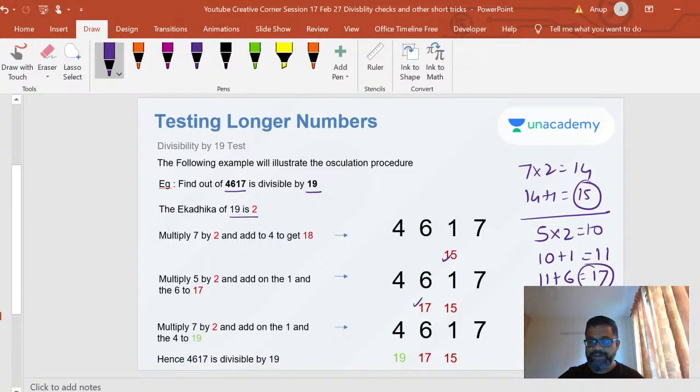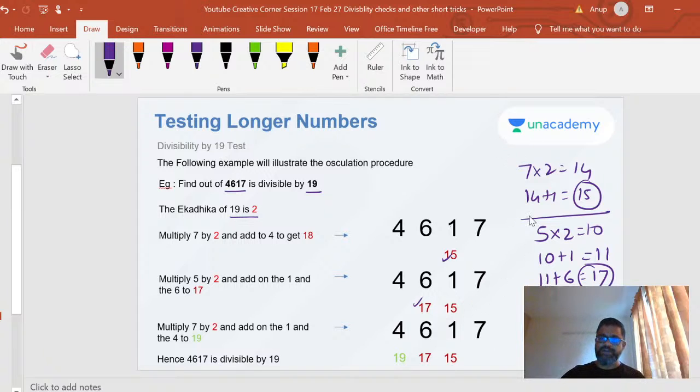All right, now I take 7 and multiply it by 2. I got 14. I'm taking only that last digit, remember? I take 14 plus 1, I get 15. This is where I made that mistake. I did 14 plus 1 is 17. Then I take that 15 and add it to this 4. I get 19.